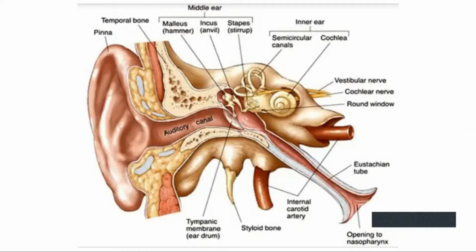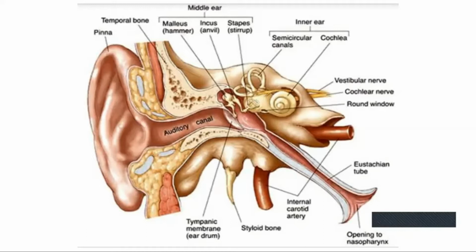The malleus, incus and stapes are connected to the internal ear with the help of the oval window and round window. The oval window is also a membrane, though it is not shown in this picture.